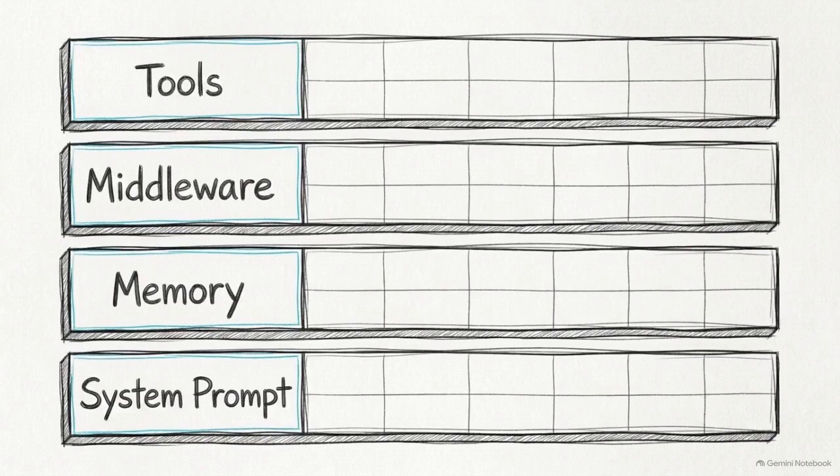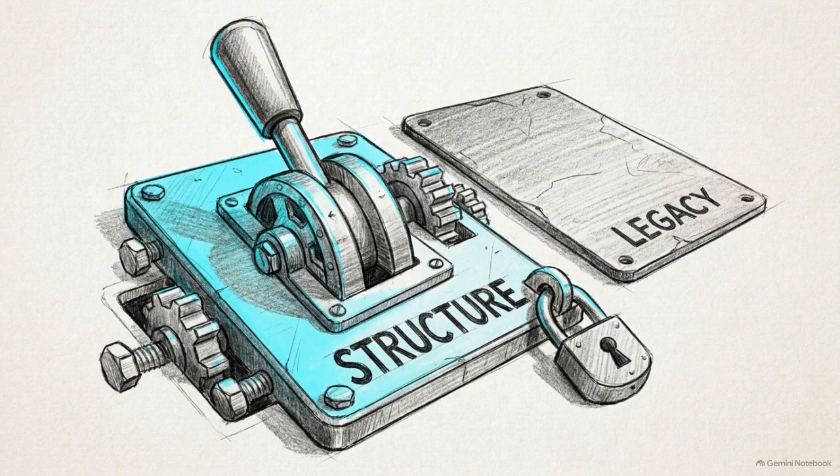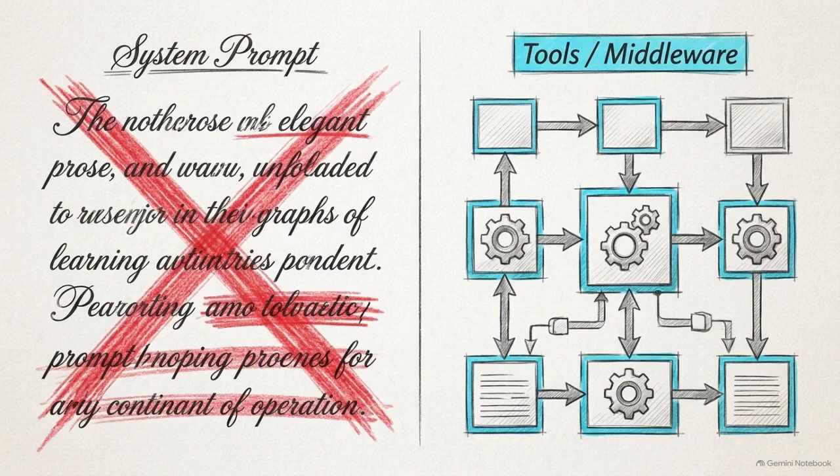But the most revealing data comes from the component ablation study, which isolates exactly which parts of the harness drove these massive gains. This table breaks down the ablation. Look at the positive green rows. Performance gains lived entirely in structural adjustments, tools, middleware, and memory. Now look at the red row. Tuning the system prompt, relying on prose-level strategy, actually regressed performance during cross-model transfer. This signals a shift in engineering priorities. While prompt wording regresses under transfer, optimizing the factual structure of tools and middleware provides a stable, scalable path to improving agent performance.